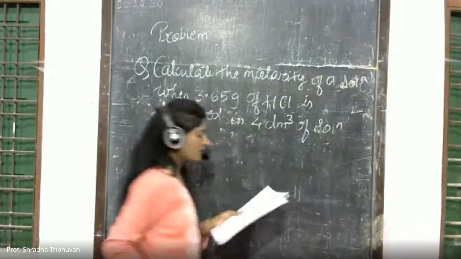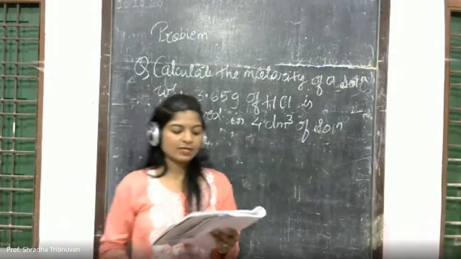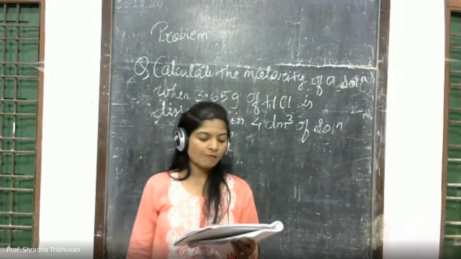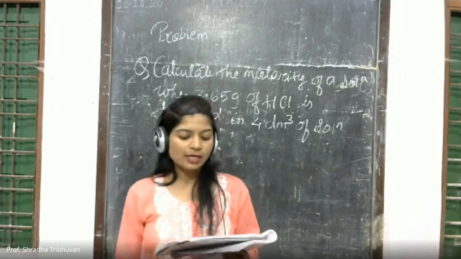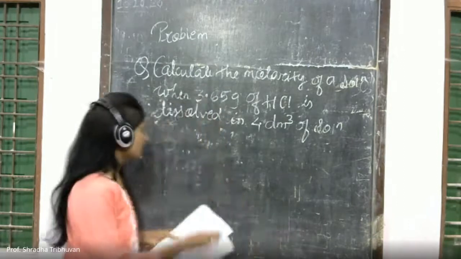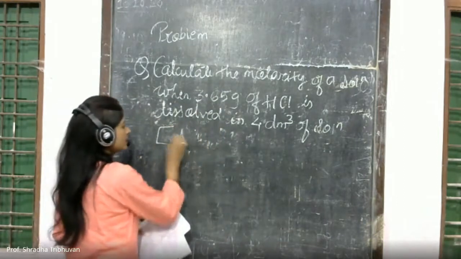I'll repeat the problem again. Calculate the molarity of a solution when 3.65 gram of HCl is dissolved in 4 dm cube of solution. So atomic mass is provided, or you can say that is given.